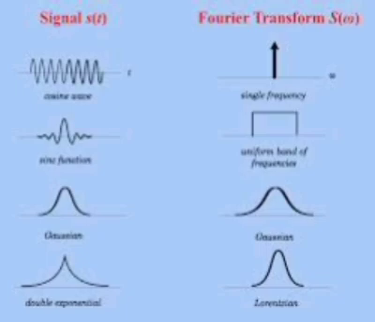Fourier transform of discrete time signals. The DTFT of a signal x[n] is given by X(e^{j omega}) equal to sigma n equal to minus infinity to infinity x[n] e^{-j omega n}. Inverse DTFT of X(e^{j omega}) is given by x[n] equal to 1 by 2 pi integral of 0 to 2 pi X(e^{j omega}) e^{j omega n} d omega. DTFT is always periodic with period 2 pi.